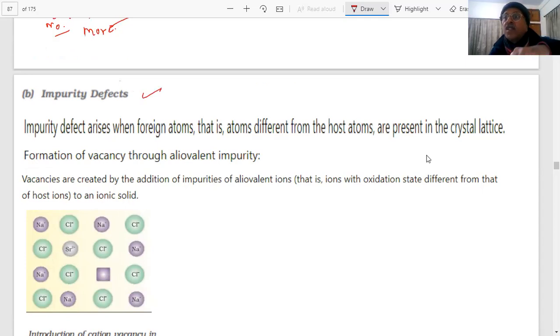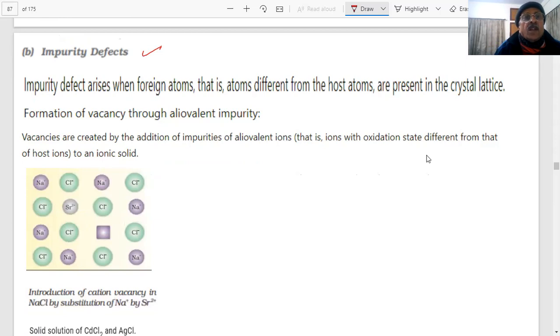When crystals are formed with some impurities, some foreign atom comes in instead of the atom which was there. We told you about the host atoms and the guest atoms. Some of the host atoms are missing, and instead of that, some other atom is coming. So what will be the result of that? Impurity means foreign atoms, that is atoms different from the host atoms, are present in the crystal.